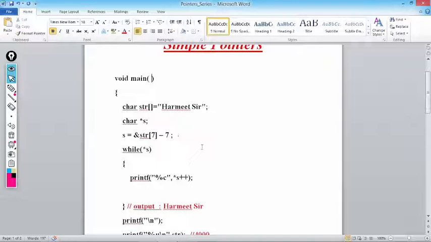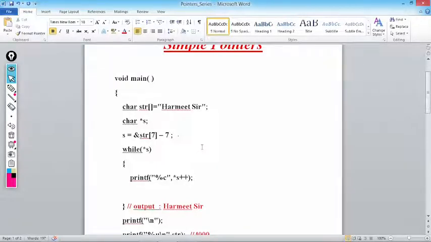Is there any difference between a character array and a string? The answer will always be yes. So what will be your answer? If any character array is terminated with \0, the null character, it becomes a string. So here str is a character array as well as a string.